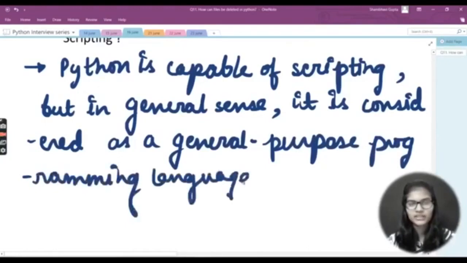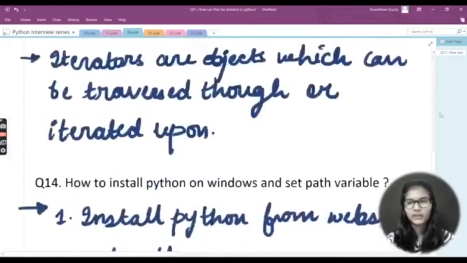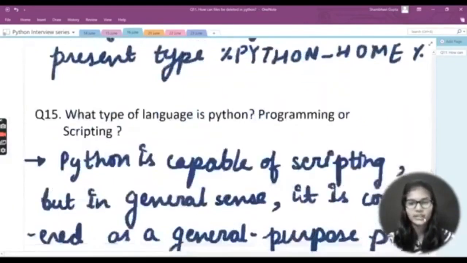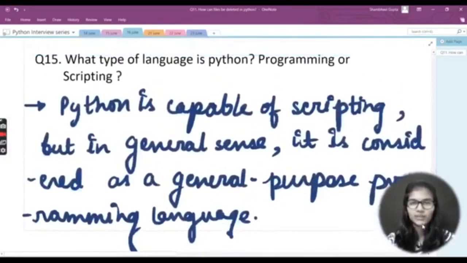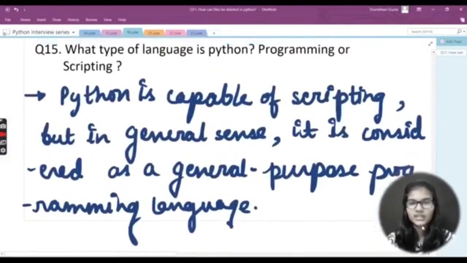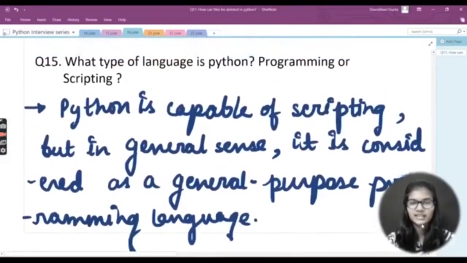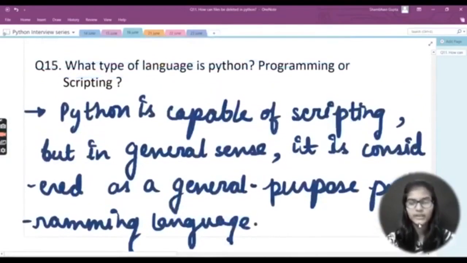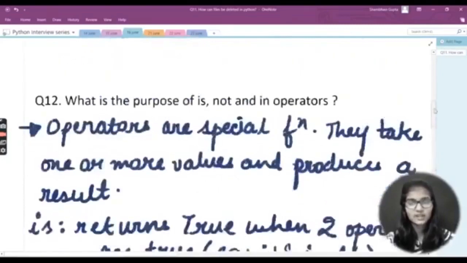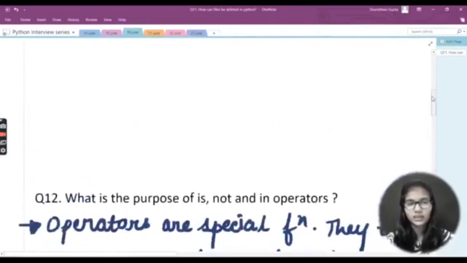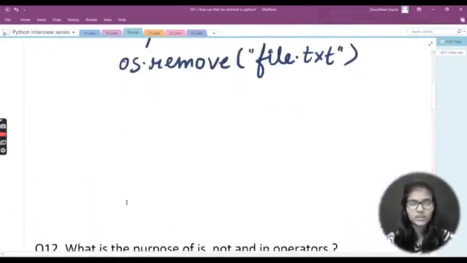So this type of answer you can give to this question, that is Python a scripting language or a programming language. You can say that Python is capable of scripting. We can do scripting with Python, but in a general sense, it is considered a general purpose programming language. Right.